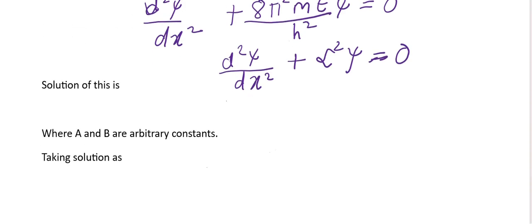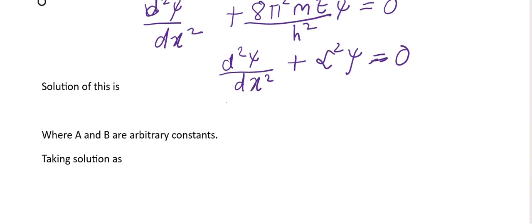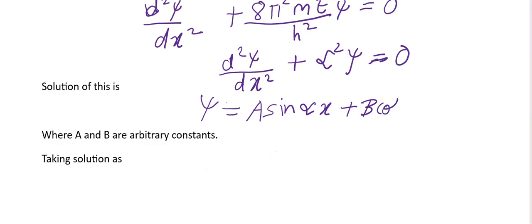For this equation, we already know the solution, and the solution is like this: psi is equal to A sine alpha x plus B cos alpha x. The solution is of this form, in which A and B are arbitrary constants.